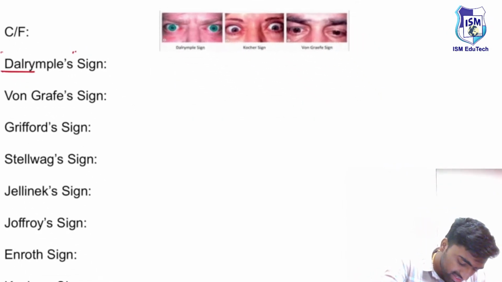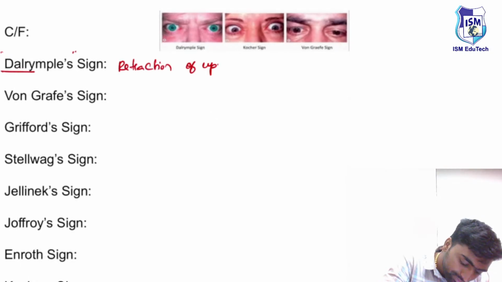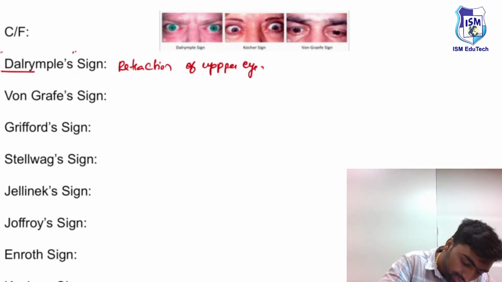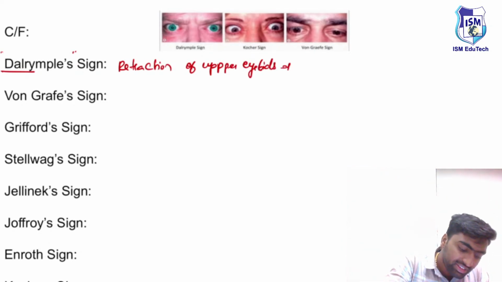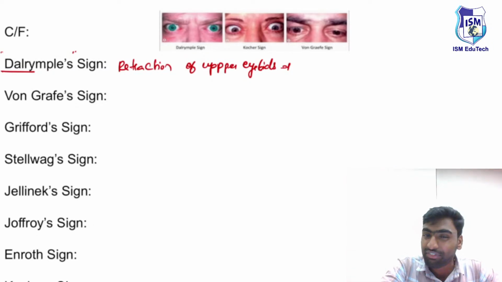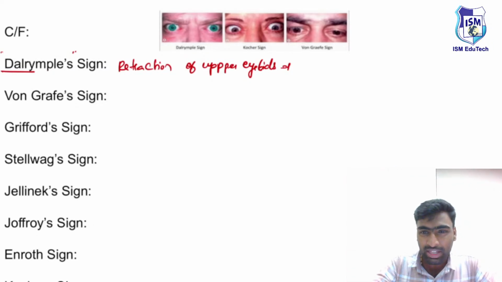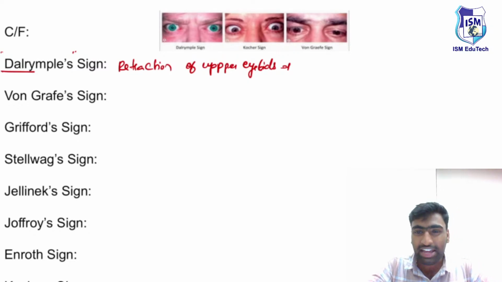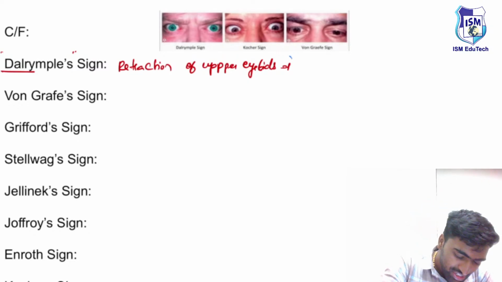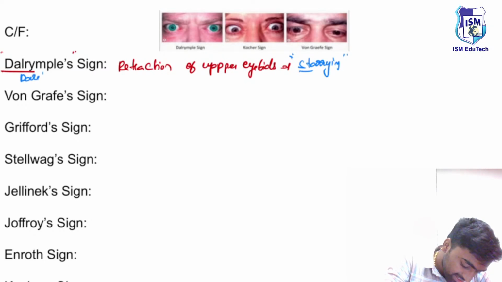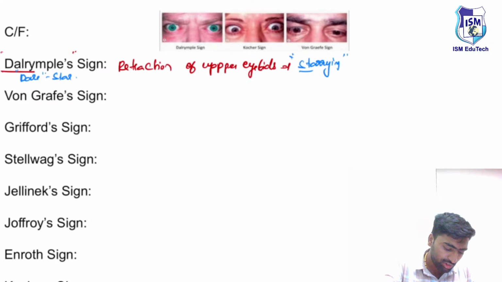Because of this retraction of the upper eyelids, there will be this staring and frightened appearance. You can remember it as "how dare you stare at me". Staring and a frightened appearance: how dare you stare. Just remember it as a mnemonic. Next one, this is one sign you will be able to see.